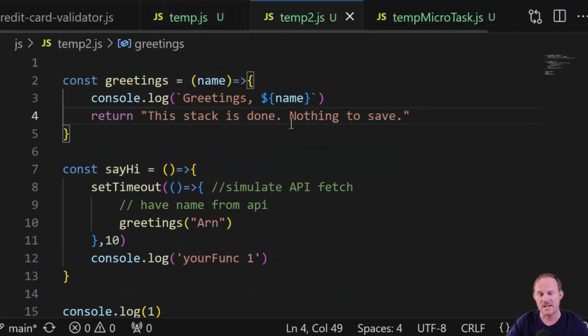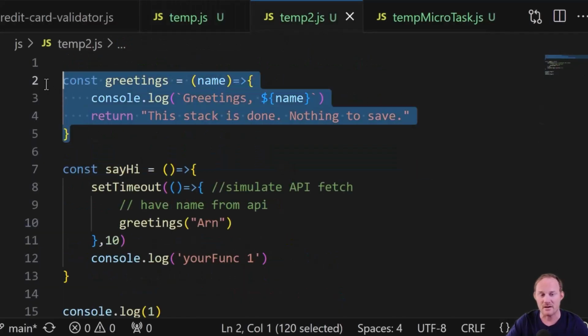Let's go over to this temp2. I've got a variable here called greetings. It is a function. So this is synchronous code.